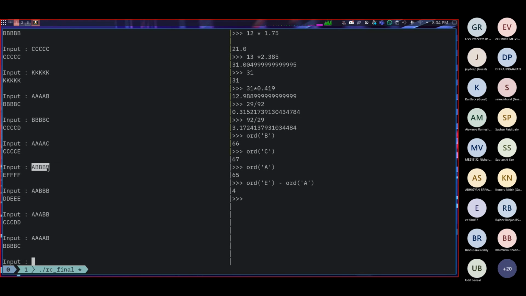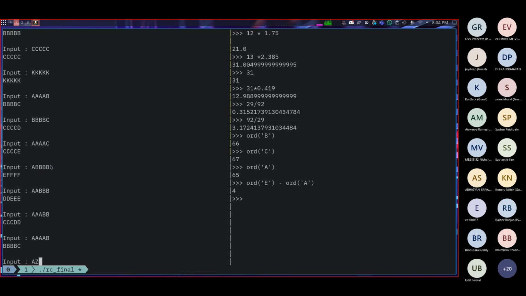So the total sum is the sum of the characters such that A is 0, B is 1, C is 2, D is 3, and so on. If we get the sum, we get 1, 2, 3, 4. 4 is basically the amount of difference which we get when we compare the result. So we are summing up the character values and then incrementing each of the characters by that much.